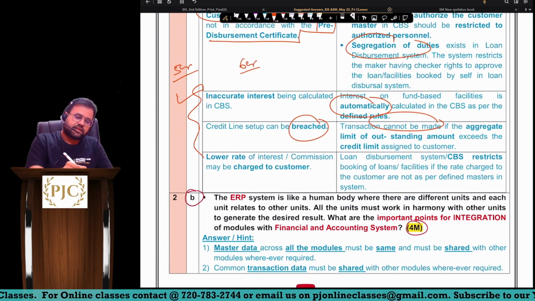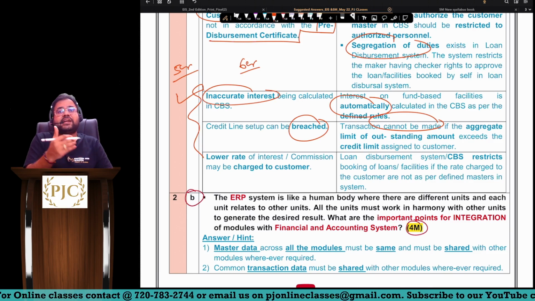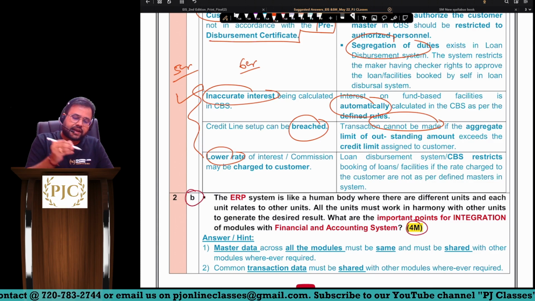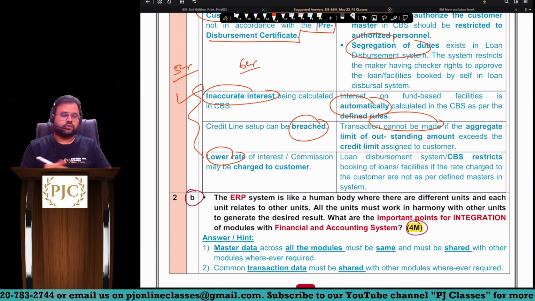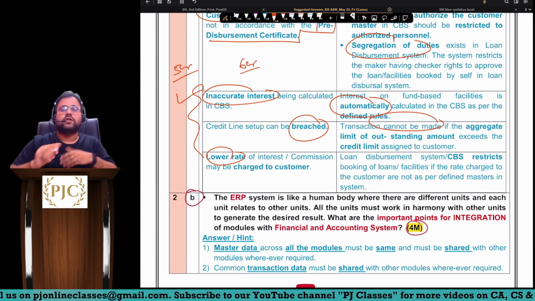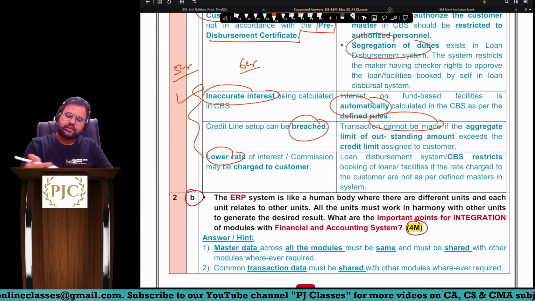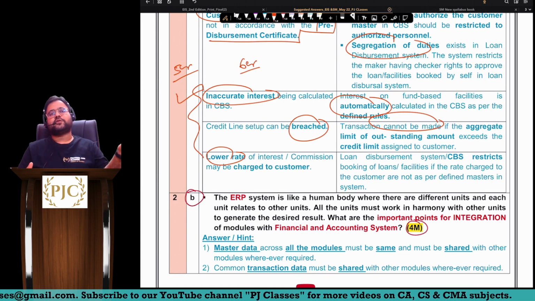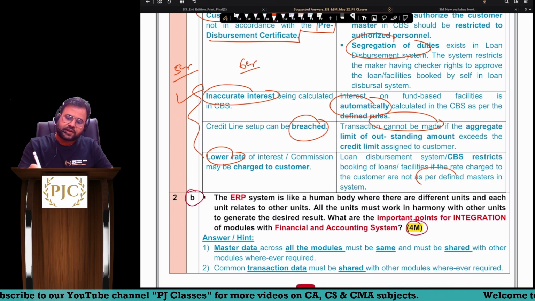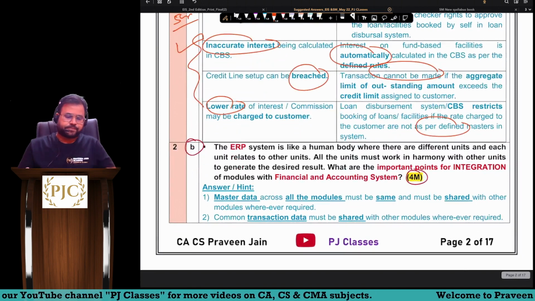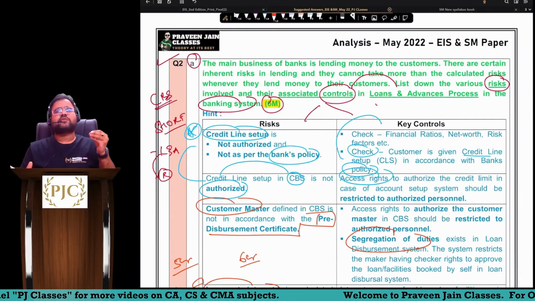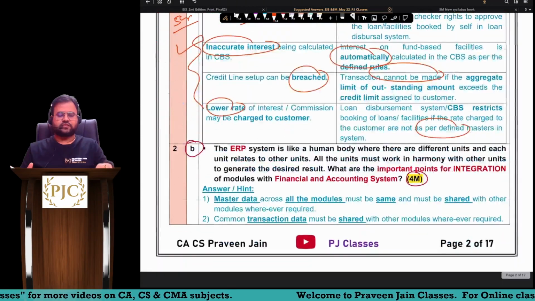Next, sometimes inaccurate interest can be calculated, that is, there may be a calculation error, or we may be charging a low rate of interest. That is also possible. So a lower rate of interest should be checked by looking at your bank policy and also the certificate. So it should be predefined. This was a very simple question, a 6 marker. In fact, this was a laddu question which was asked for 6 marks.